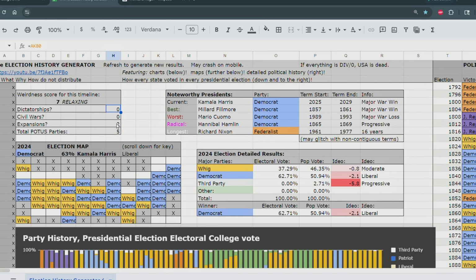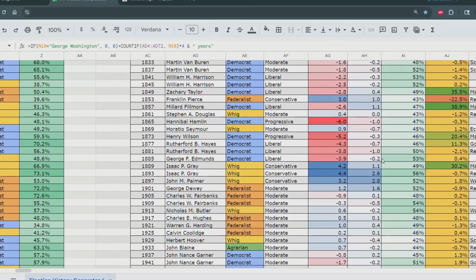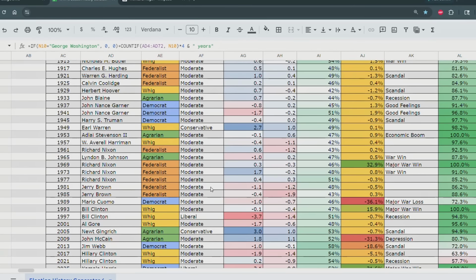Okay, relaxing timeline, Dems do pretty good, Kamala Harris, miraculous win. Look at that, Millard Fillmore, Mario Cuomo, not good, lost a major war in the 1980s, 1990s. Not good. Hannibal Hamlin, most radical progressive. Richard Nixon for 16 years. Wow. Let's see, what's the worst thing that Nixon faced? Maybe he faced a scandal. That would be funny. Look at that. Richard Nixon. No scandals for Richard Nixon.